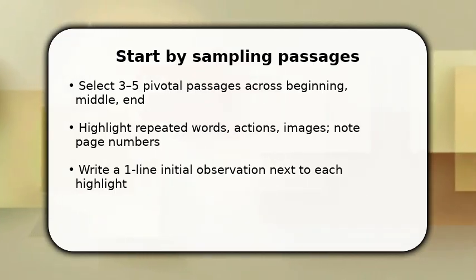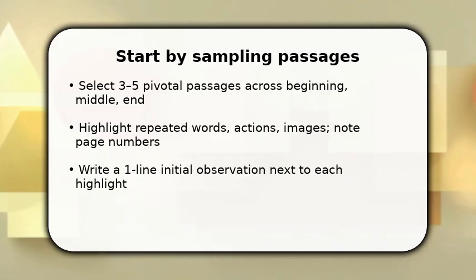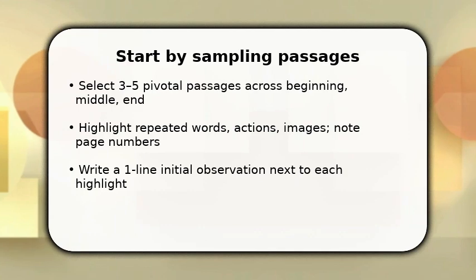Once done, scan your highlights for patterns of conflict, desire, or change. Make sure to capture characters' reactions and language shifts. This early evidence collection speeds analysis and prevents guessing. It gives you concrete clues to test as you form candidate themes.